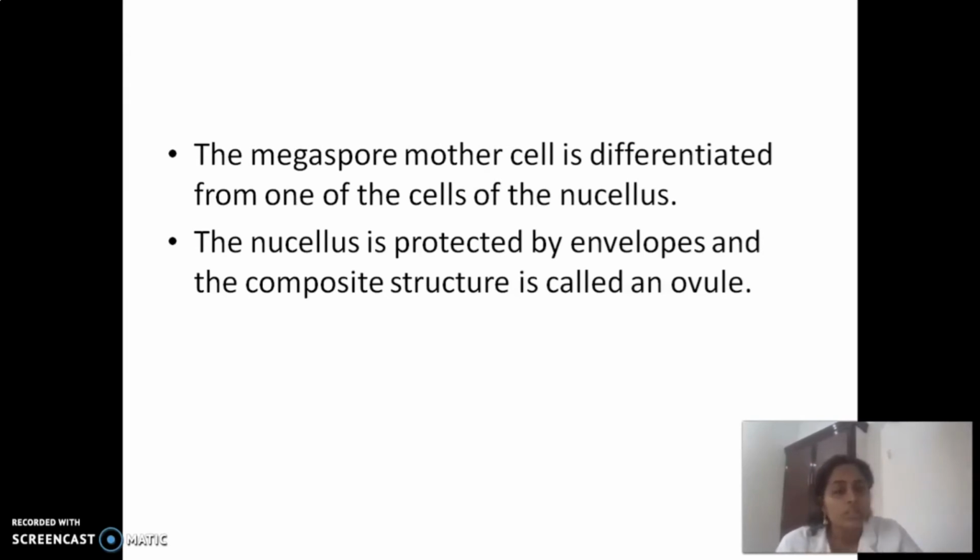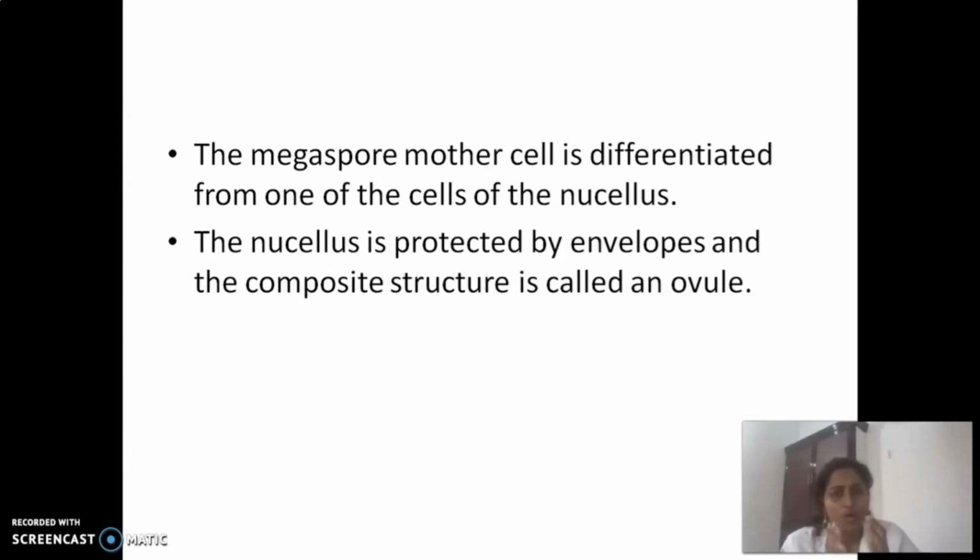Okay, so the cells are known as the megaspore mother cell, MMC. They will differentiate from one of the cells called nucellus, not nucleus, nucellus. It is protected by envelopes, and the composite structure is called the ovule.